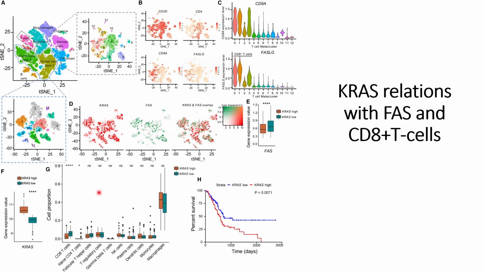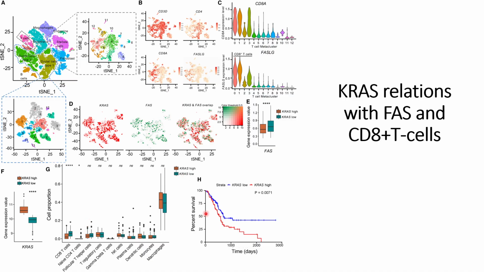And this is also in line with their finding in the previous experiments, that KRAS low cells have more CD8 plus infiltration, and they can interact with the FAS receptors on the tumor cells and trigger apoptosis.